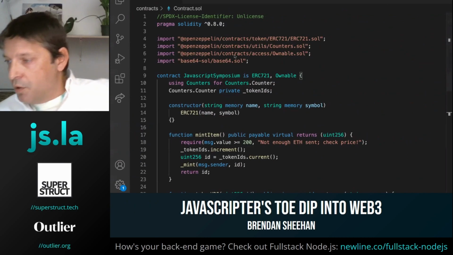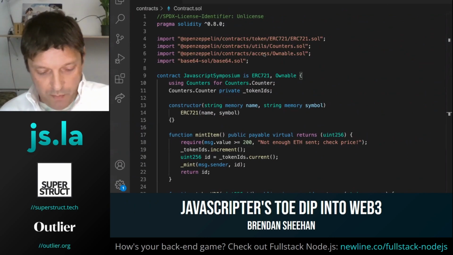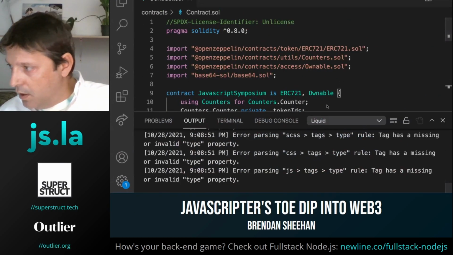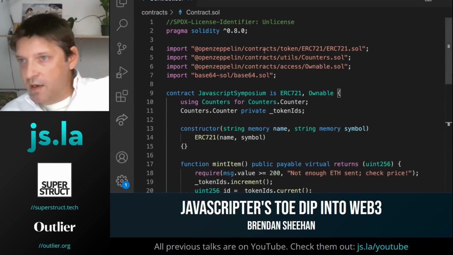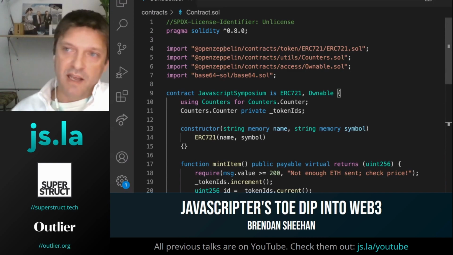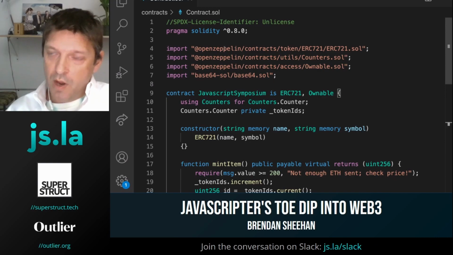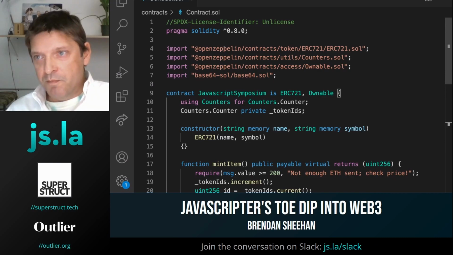Okay, cool. So here is our contract. I hope you can see it. Let me zoom in one more maybe. And the first thing I'm going to show you is that we're pulling in some boilerplate code from OpenZeppelin. And OpenZeppelin is a blockchain security company that also provides code libraries for certain types of contracts that can be run on the blockchain.